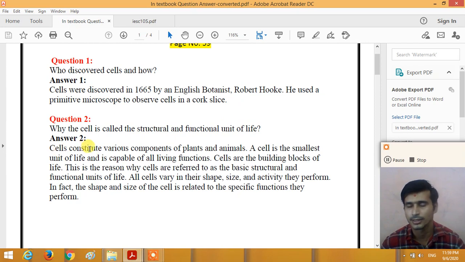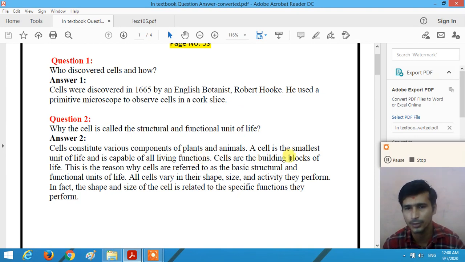The cell constitutes the various components of the plants and the animals, right? Cells are found in all the plants and all the animals. All living organisms consist of cells. A cell is the smallest unit of life and is capable of all the living functions.